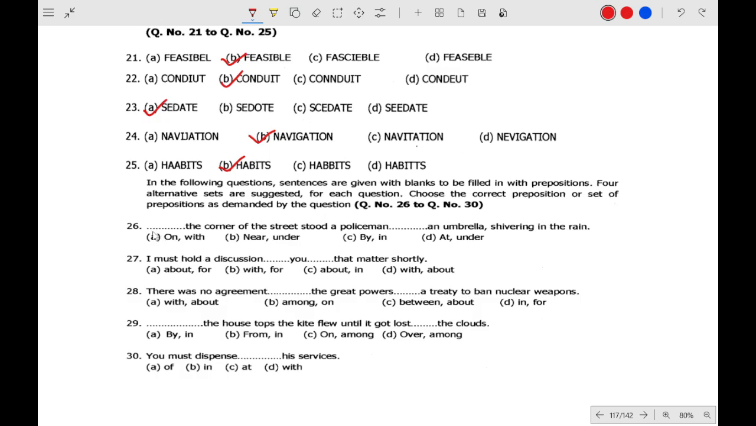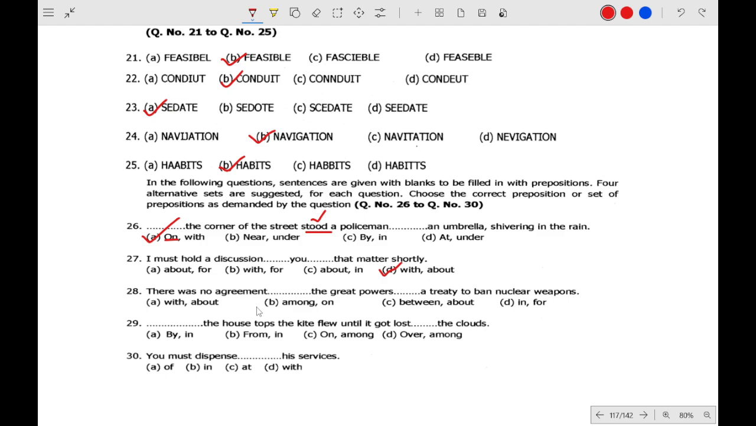So for example, question number 26 says, dash the corner of the street stood a policeman. That means someone is standing. So when you stand, what do you stand? You stand on something. It is clearly written stood, corner of the street stood a policeman. So the correct option will be on. Is there any other on? No. So this will be on. On the corner with an umbrella. I must hold a discussion with you about something. See, D. Discussion with a person about something.